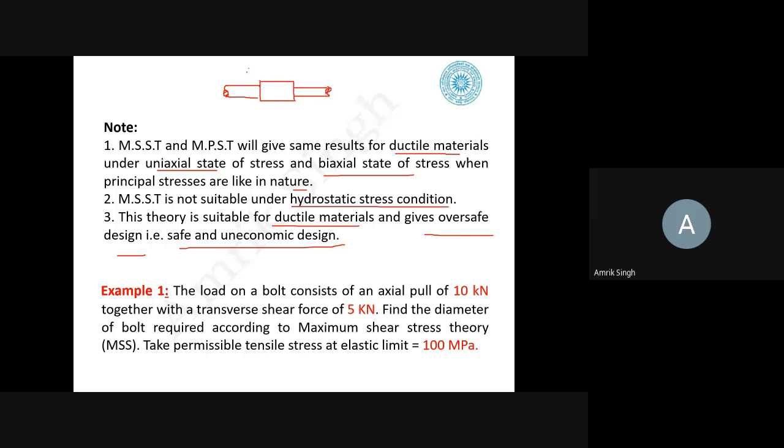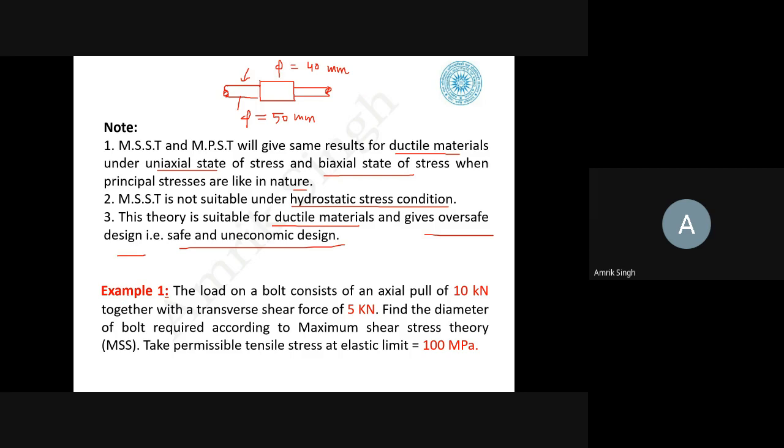Now suppose the diameter we have calculated here, phi, as say 40 millimeter. But we are designing and we are making it 50. This theory gives the 50. So that means our shaft will be oversafe. Why uneconomical? Because it will be costly. The diameter is more. So that's why we have to choose the design consideration accordingly.